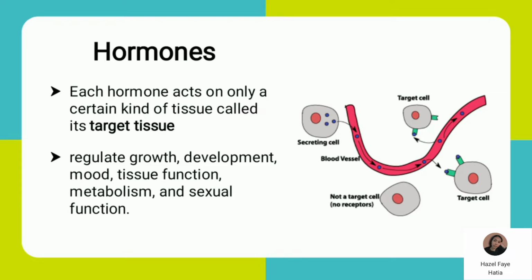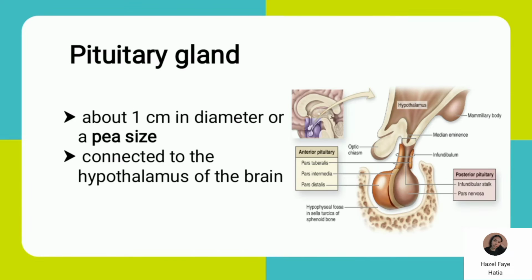They cannot go to other cells because there is no receptor there. Hormones only go to the target cell. The function of hormones is to regulate growth, development, mood, tissue function, metabolism, and sexual function.